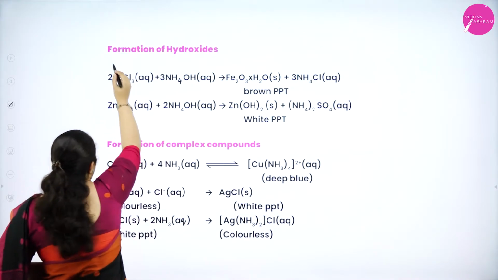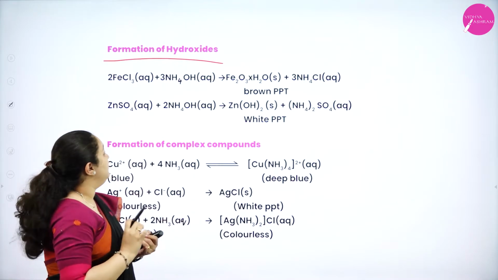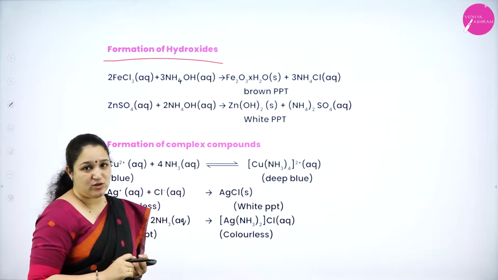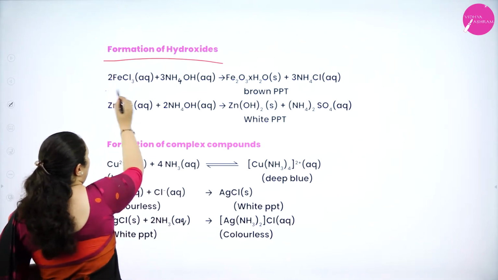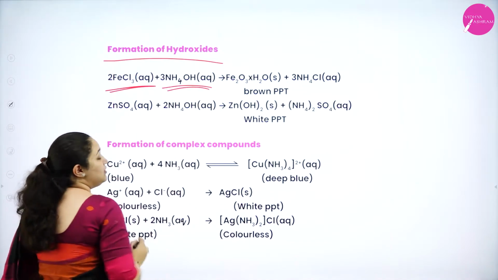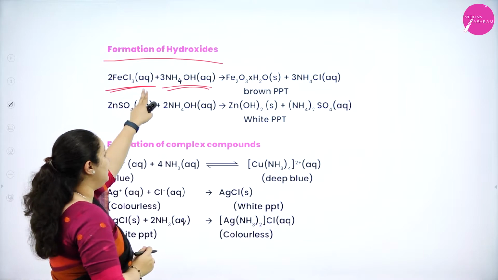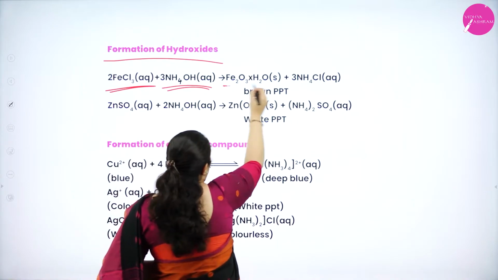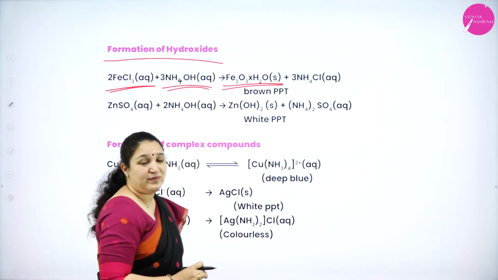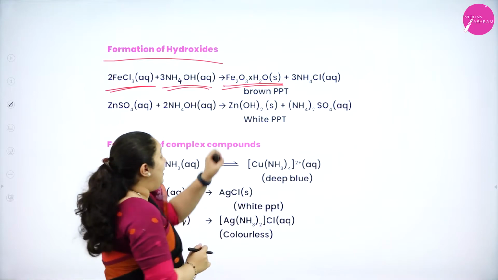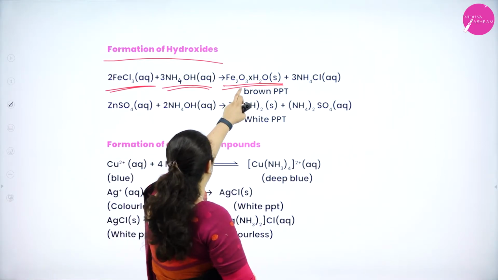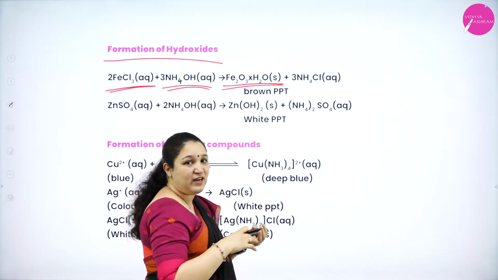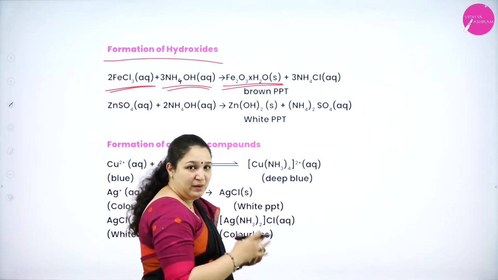Next we have formation of hydroxides. We know that when ammonia is mixed with water, it will form ammonium hydroxide. When ammonium hydroxide is added to the aqueous solution of a salt, like for example ferric chloride we have taken in aqueous solution, for that we are adding ammonium hydroxide, what will happen? It will form a precipitate of hydrated oxide. So hydrated metal oxide, Fe2O3.xH2O, will be formed, that means some molecules of water of hydration are there along with the metal oxide.